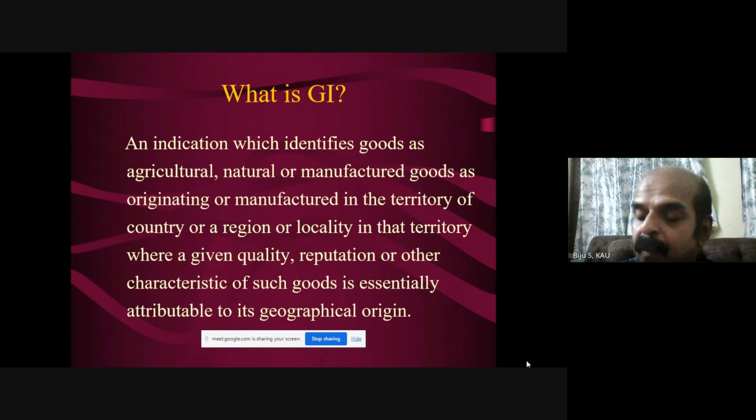And in India also, our country is famous in all those geographical indication matters. We have a long and wonderful history, and that is our legacy.